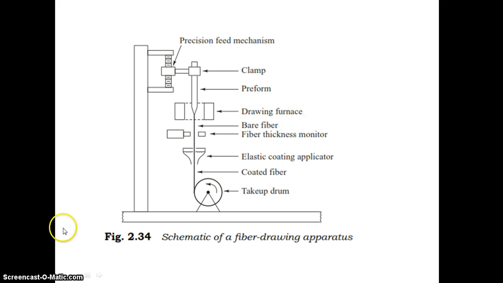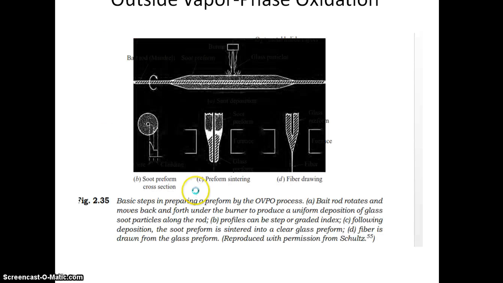This diagram shows the fiber drawing apparatus. There is a precision feed mechanism and a clamp where the preform is fixed, and the fiber drawing apparatus is there. This take-up drum rotates so that the fiber thickness can be controlled. If you want a coating applied, then there is an elastic coating applicator, then the coated fiber, and the take-up drum. So the speed of the drum decides the thickness of the fiber. That is given in these notes.